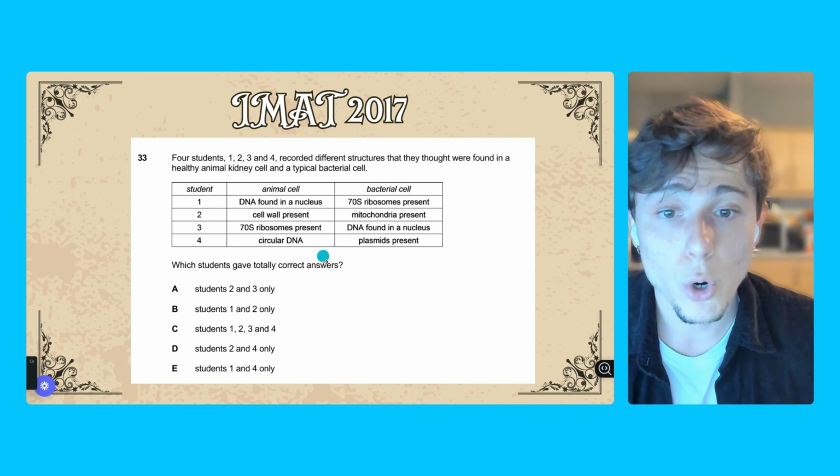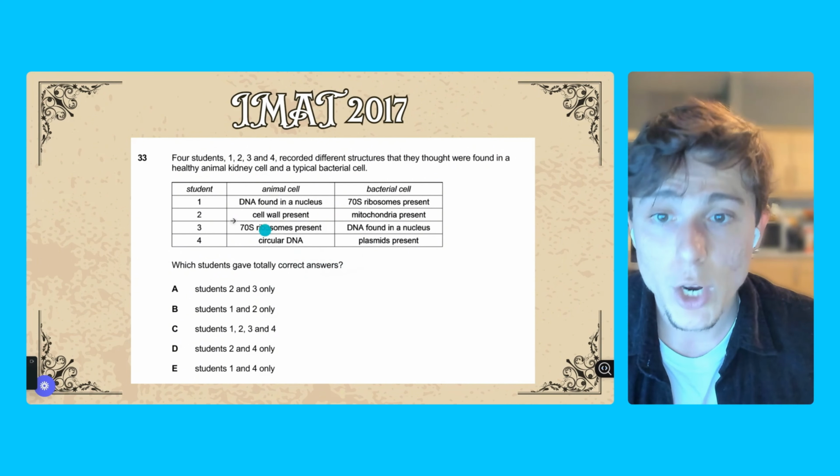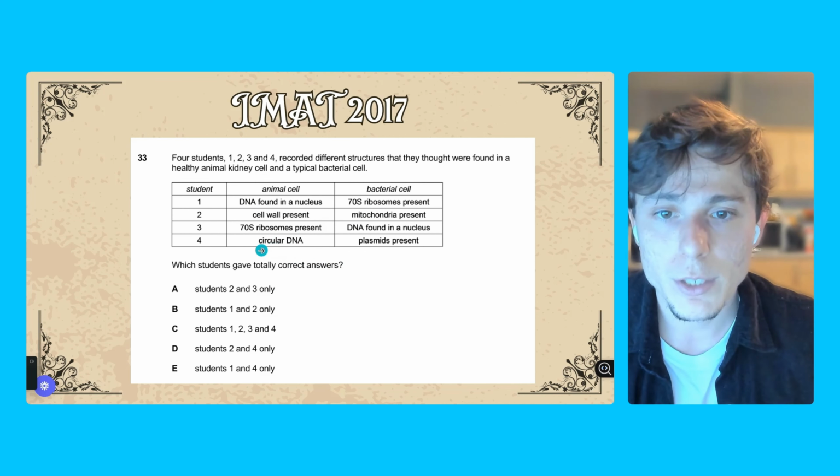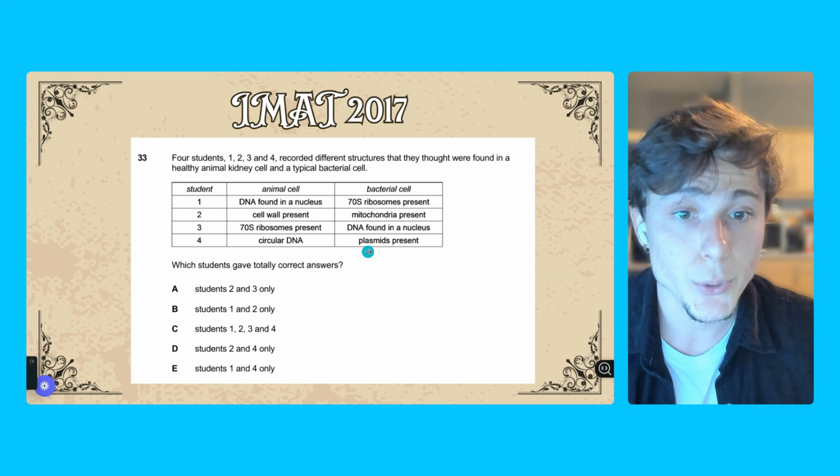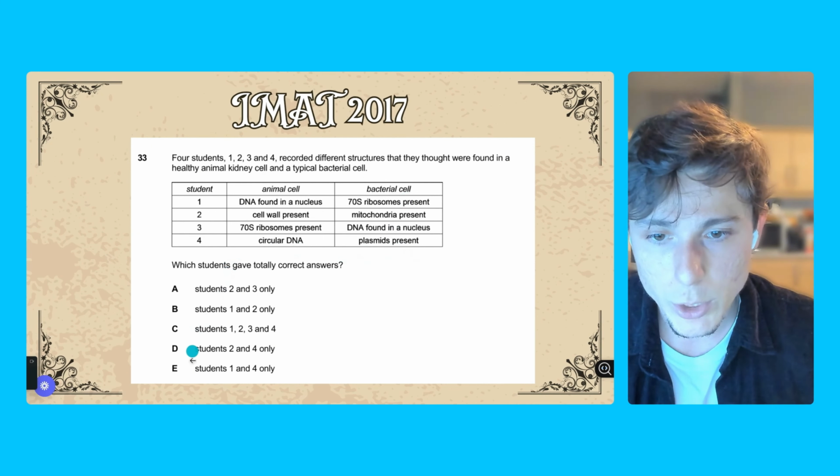Which students are totally correct on their answers, okay? We know that the first one is correct and the fourth one as well because all animal cells contain circular DNA. And bacteria also contain circular DNA and also plasmid presence. So this leads us to letter E.